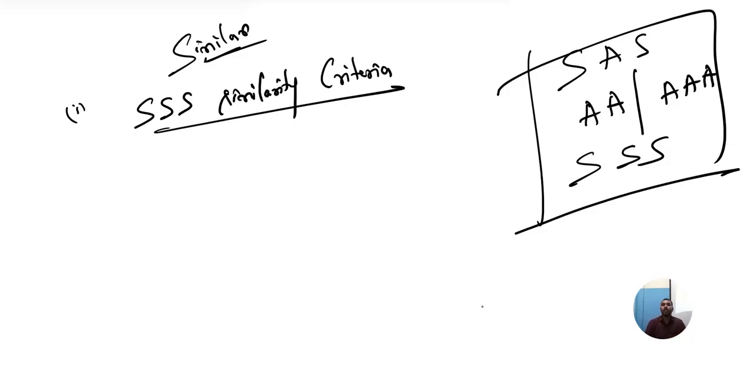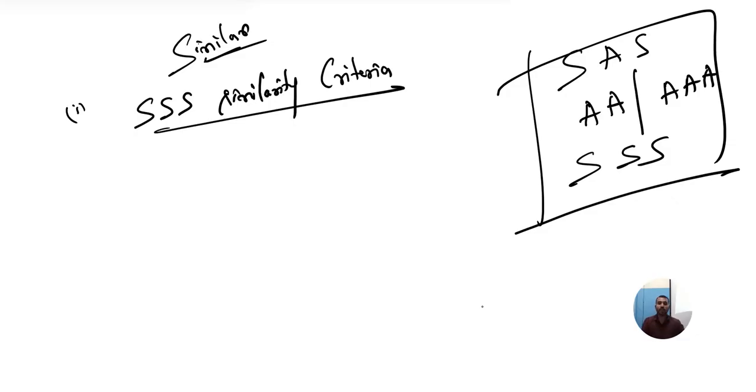Take down: if in two triangles the sides of one triangle are proportional to the sides of another triangle, then their corresponding angles are equal. Hence the two triangles are similar.